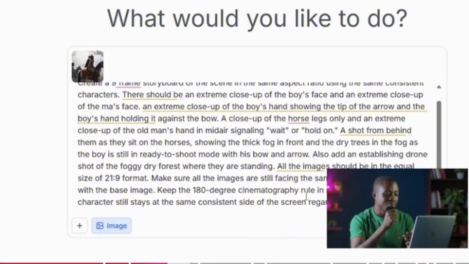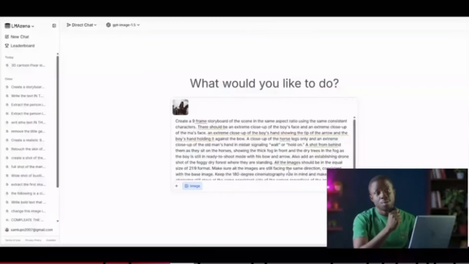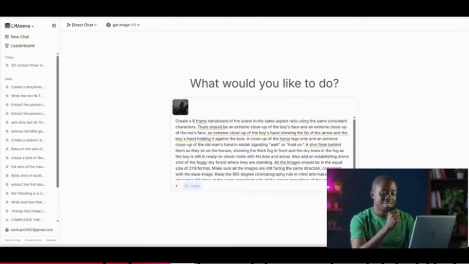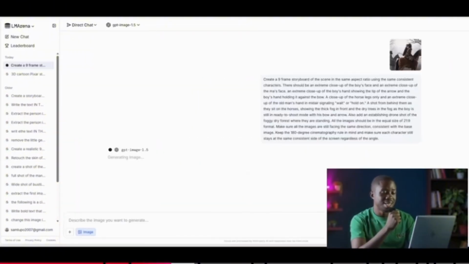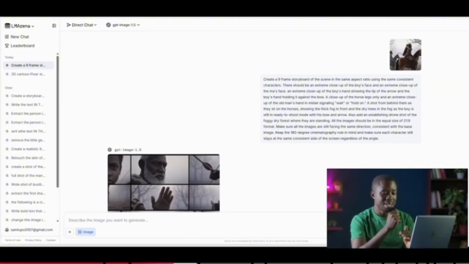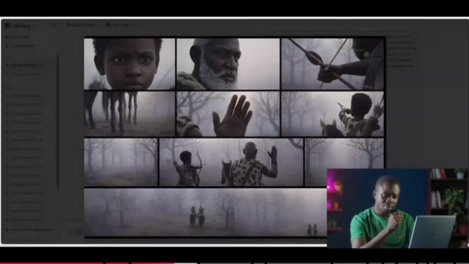And you realize at the beginning, we told it to give us 9 frames. That way, it's going to try to create 9 different frames, illustrating exactly what we want. So once we are done, we just click on this particular button and it's going to take time to process. And remember, by now, we are still using the ChatGPT model. So depending on what we get, we are going to copy the same prompt again and try to regenerate it using Google's Nano Banana. And this is the result that we have.